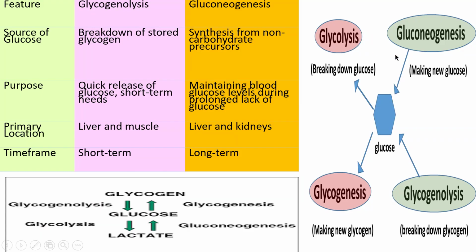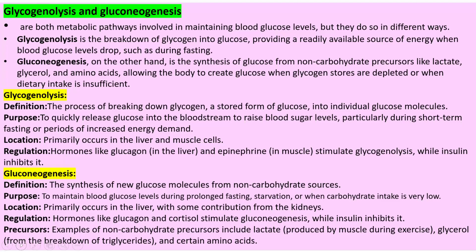Glycolysis is the breaking down of glucose, and gluconeogenesis is making new glucose from non-carbohydrate precursors, helping maintain blood glucose level. It happens in your liver and kidney. Very important point: gluconeogenesis happens in your liver and kidney. Glycogenolysis happens in your liver and muscle. Glycogenolysis is short term, and gluconeogenesis is long term, during prolonged lack of glucose.